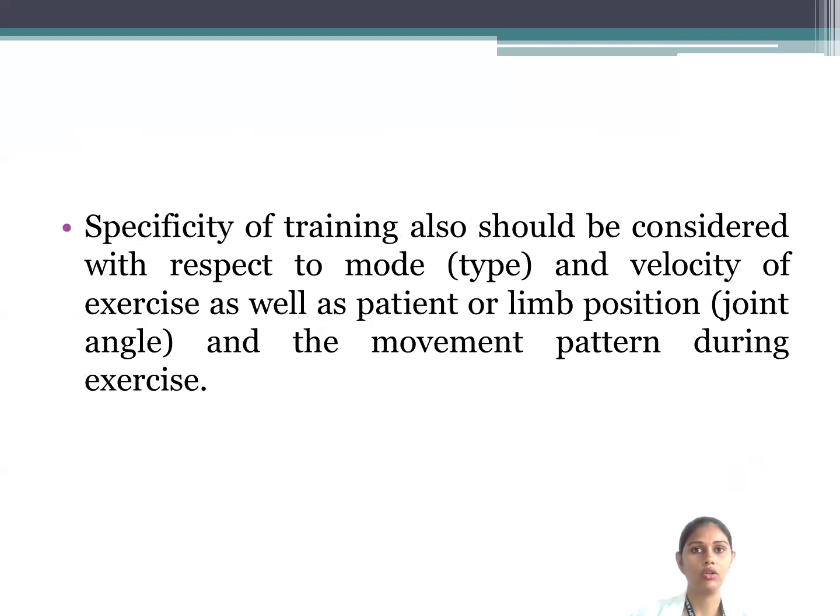what exactly we need to target. When we need to target concentric types of exercises, there will be shortening of the muscle that needs to occur. That is why the velocity of the exercise is very important, at a constant velocity the muscle needs to be lengthened or shortened. So specificity is not only in terms of the type of exercise like strength or endurance, but also in terms of how they are performing that activity. Because if we want the desired effect of eccentric loading, then we will train the individual in eccentric types of exercises.